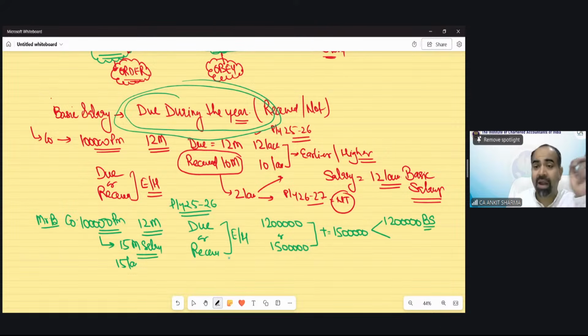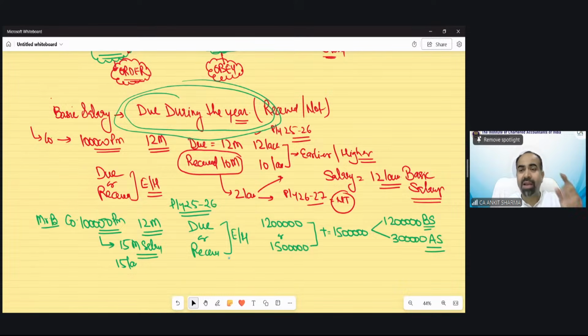So in our format, the first point was basic salary. 12 lakh needs to be shown as basic salary and 3 lakh would be shown as advance salary. So we have to bifurcate it. That's why the format is important. You cannot write down 15 lakh as basic salary. That would be a wrong formation. That would be the wrong representation.